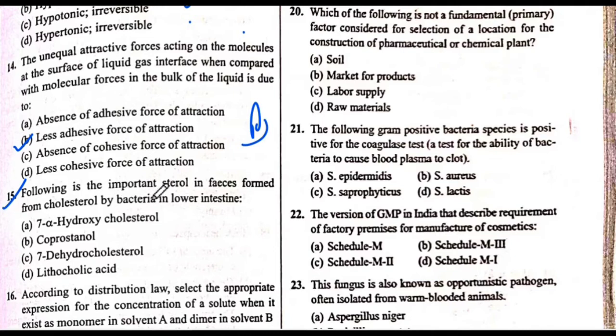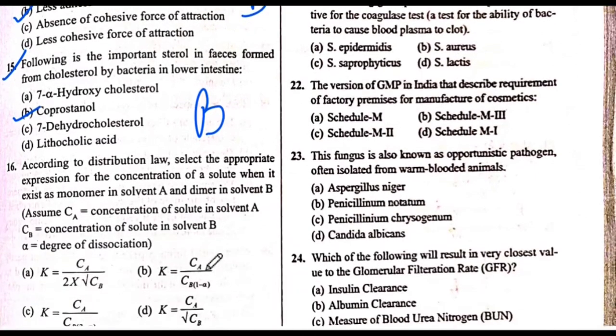Following is the important sterol in feces formed from cholesterol by the bacteria in lower intestine. The answer is B. Coprostanol. The answer is B. Next is 16 question number.